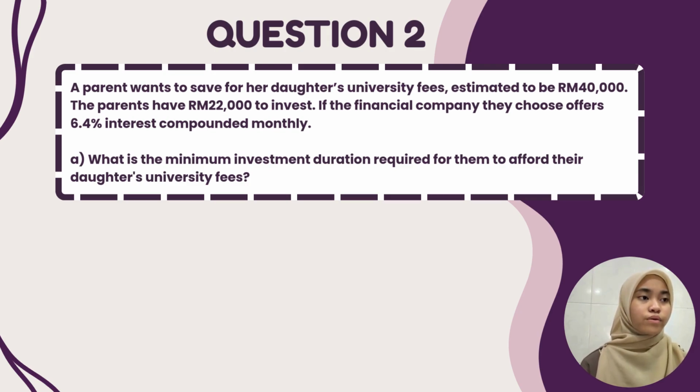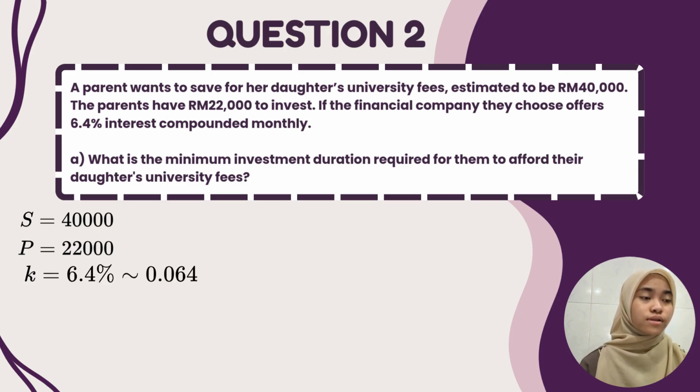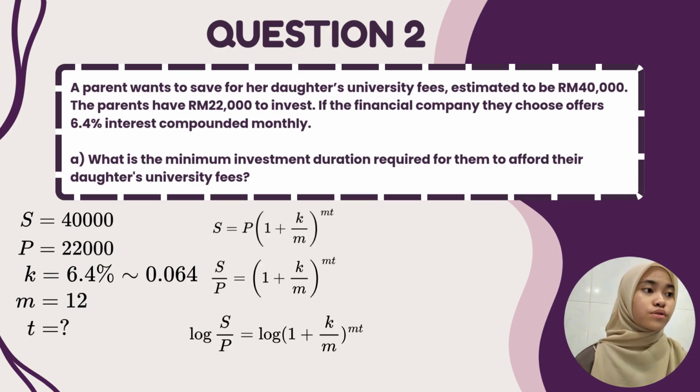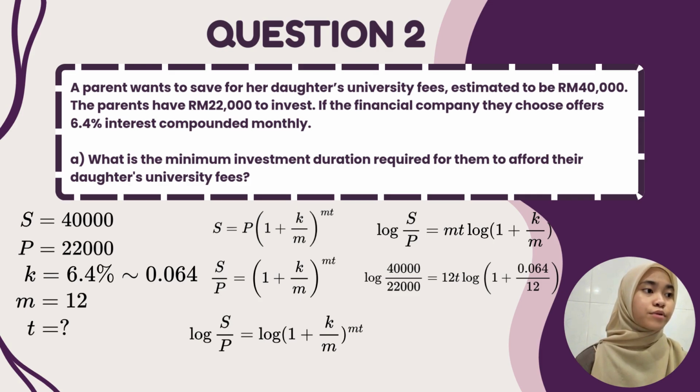Question 2. A parent wants to save for her daughter's university fees, estimated to be 40,000 ringgit. The parents have 22,000 ringgit to invest. If the financial company they choose offers 6.4% interest compounded monthly, A. What is the minimum investment duration required for them to afford their daughter's university fees? This question needs us to find T, so we use the log formula, which is log(S/P) equals MT log(1 + K/M). So we get T equals 9.37 years.